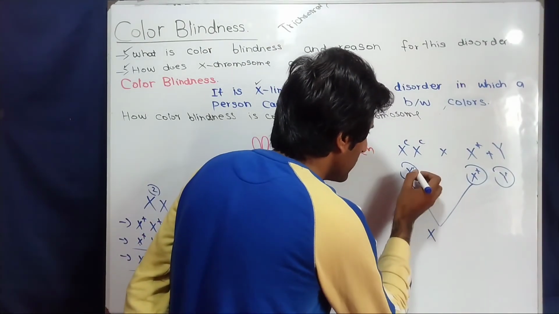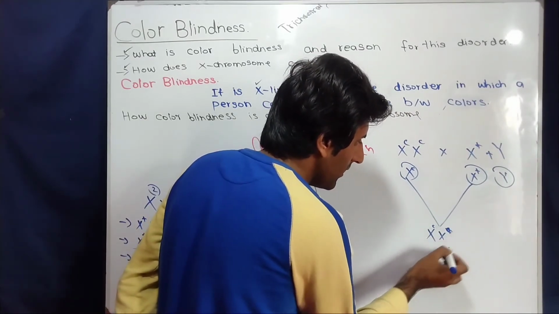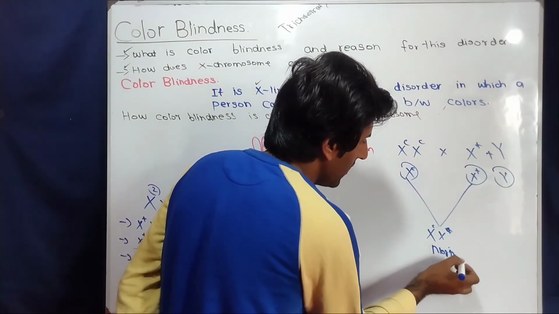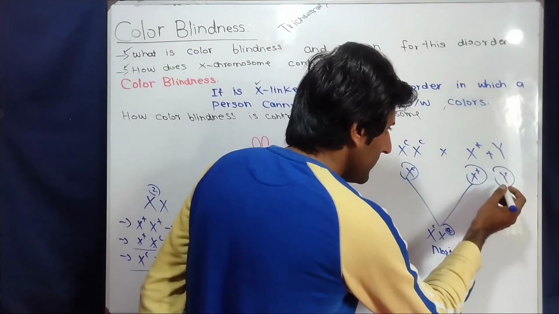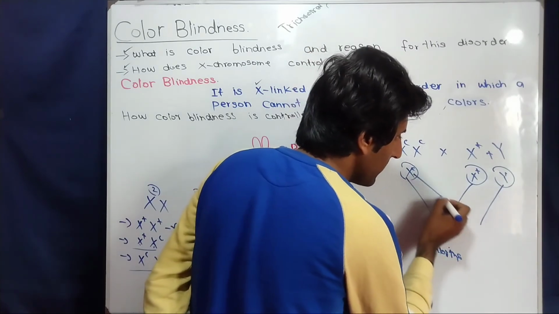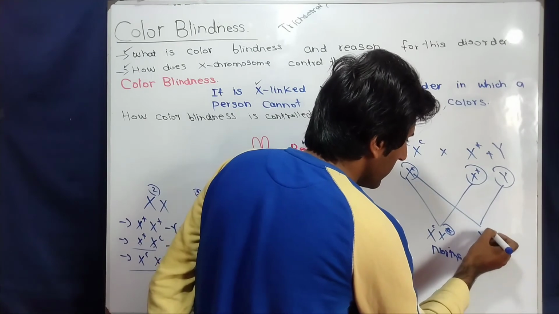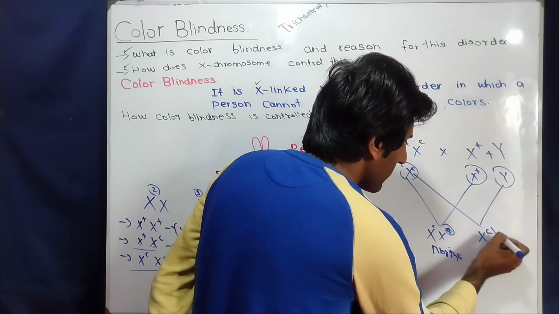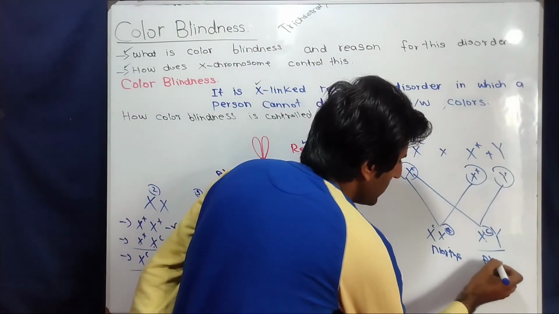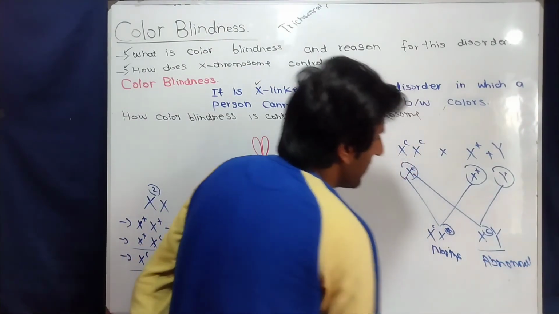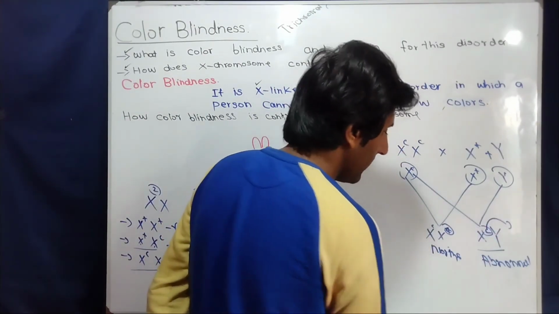This condition will produce, and this female will be normal. Why normal? Because it has a dominant allele. And when this Y containing male gamete will fuse with this female X containing gamete, this condition will produce. So this male will be abnormal because it has only one allele for development of these pigments, and that is abnormal. That's why this male will be abnormal.